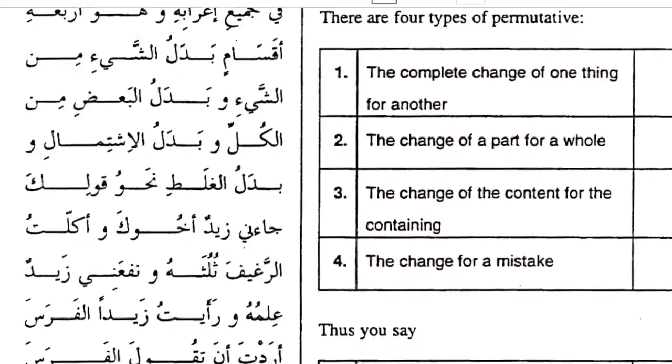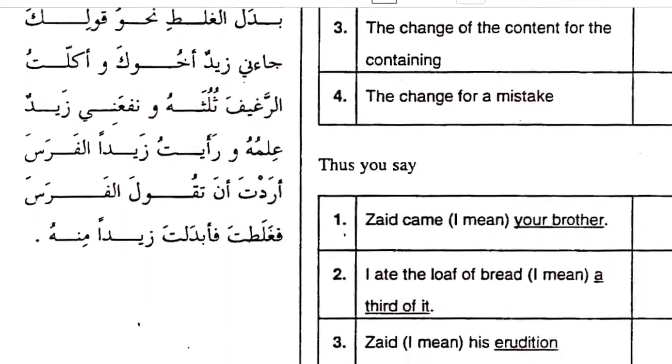Now let's look at them one after the other. What does it mean? If we say badalu shay min shay, meaning that it is complete substitution. Kullun min al-kull is the other name for it, meaning that it is total substitution. Let me give you an example here. So the first one, I'm talking about the kullun min al-kull. If I say ja'a zaydun akhuka, or the example I gave you, ja'a sayyidu Muhammad at-tabibu, Mr. Muhammad the doctor came here.